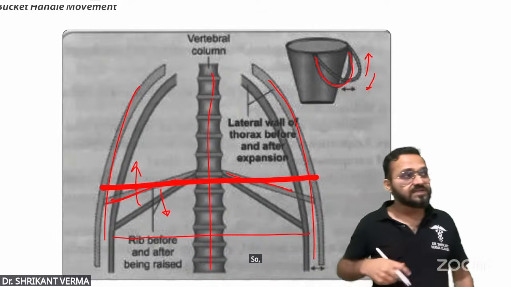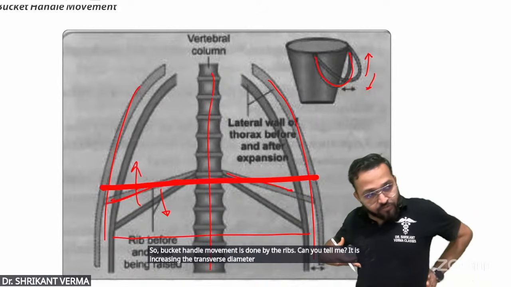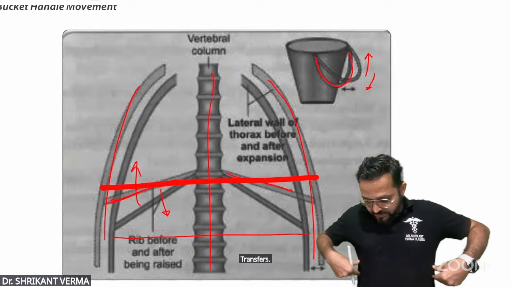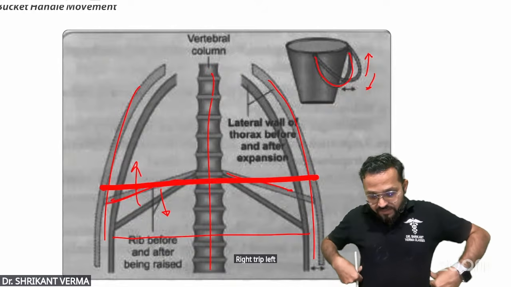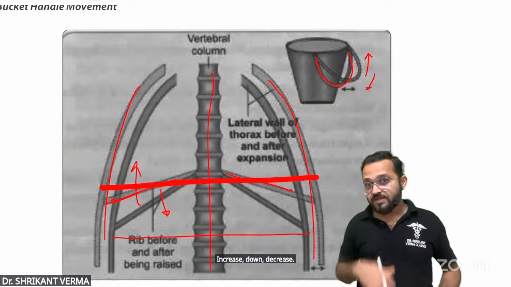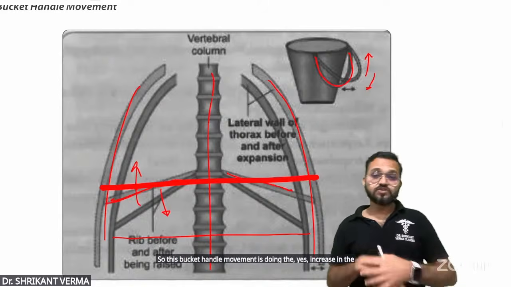So bucket handle movement is done by the ribs. Can you tell me, is it increasing the transverse diameter or the anteroposterior diameter? Transverse. Right rib, left rib, up and down. When they go up, it increases; down, it decreases. So this bucket handle movement increases your transverse diameter.